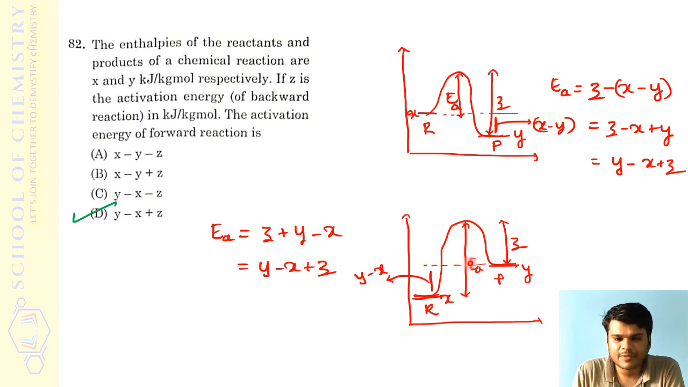This is given to be Z. So this EA should again be equal to Z plus this particular portion. This portion will again be Y minus X in this case, right? So Z plus Y minus X, which can be rearranged to Y minus X plus Z. So option D is the correct answer for this. Whether you assume the reaction to be exothermic or endothermic, it doesn't matter. We will end up with the same answer, Y minus X plus Z.